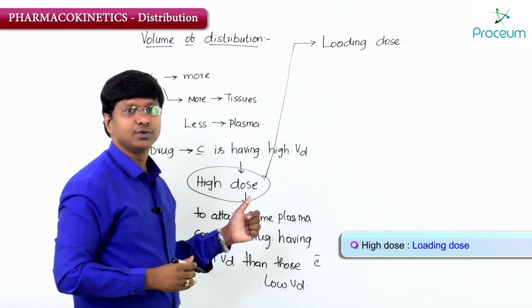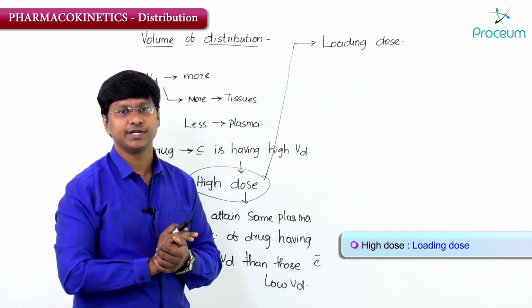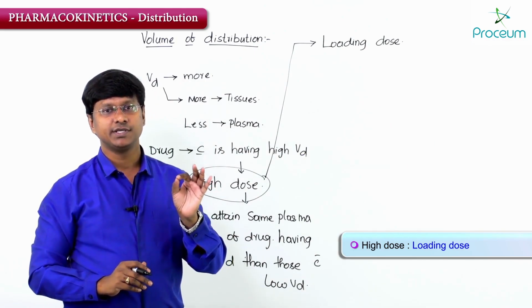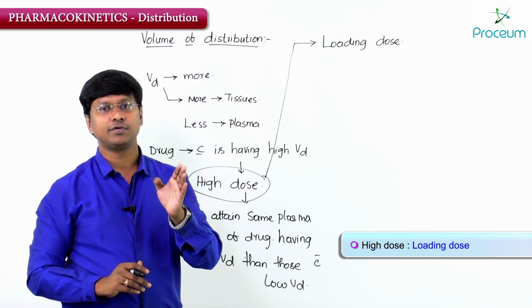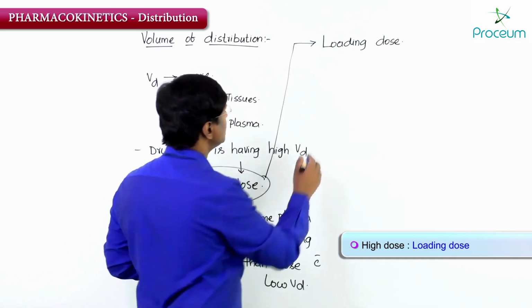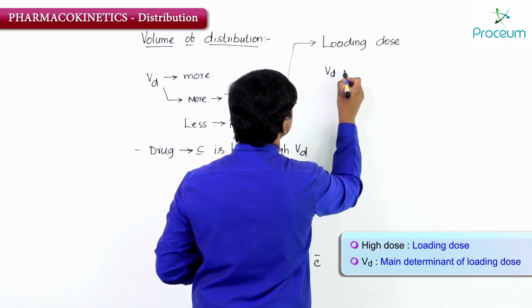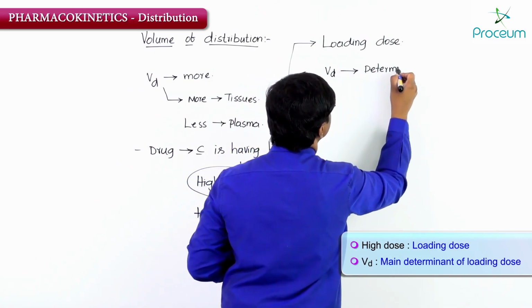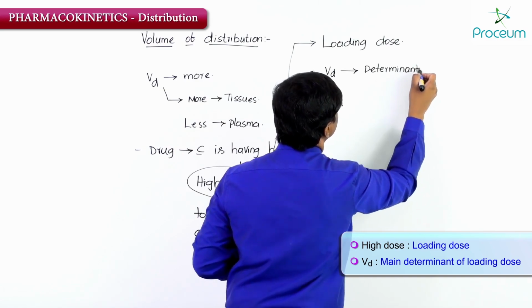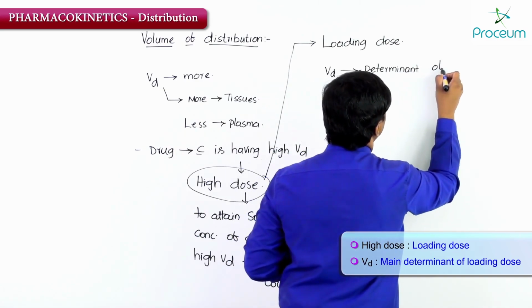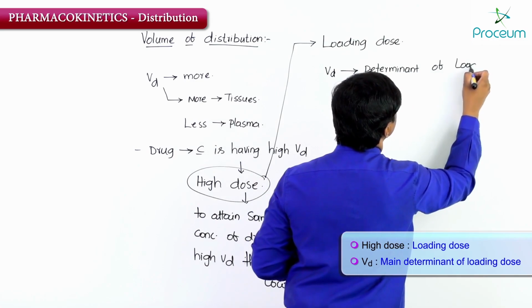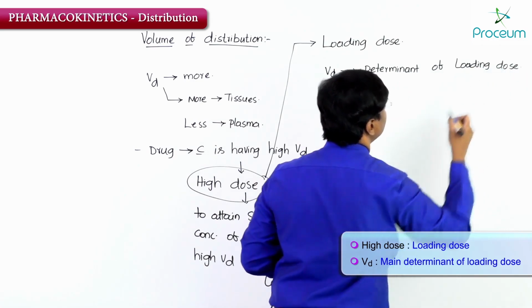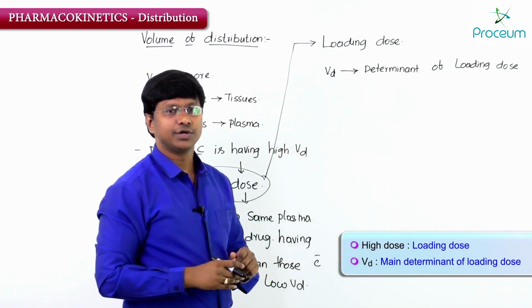Remember, thus, volume of distribution is the main determinant of the loading dose.